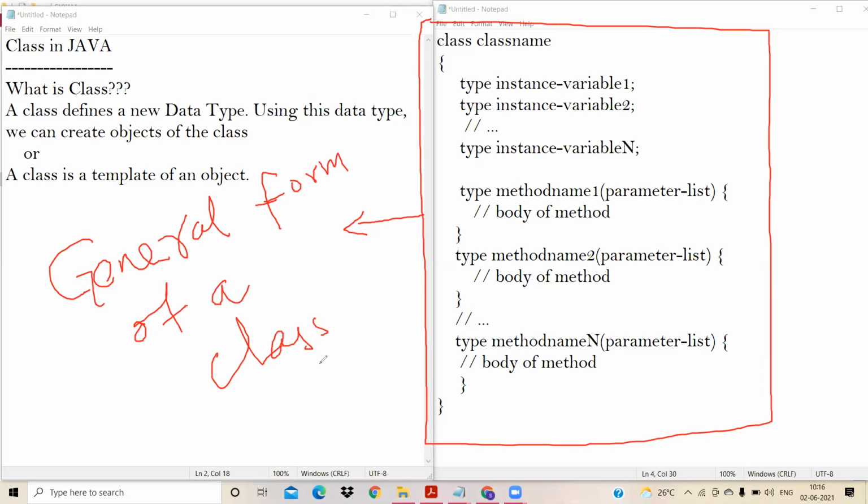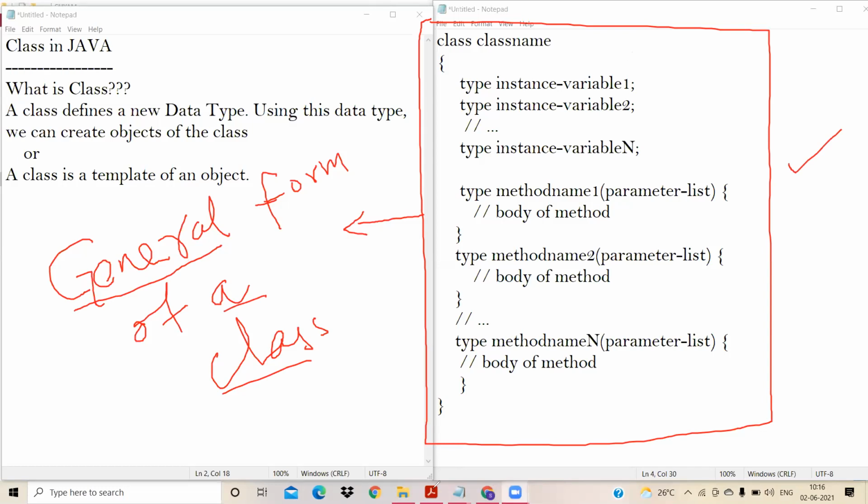General form of a class means generally a class looks like this. In other words, it is the syntax of a class. The general form says how to write a class.